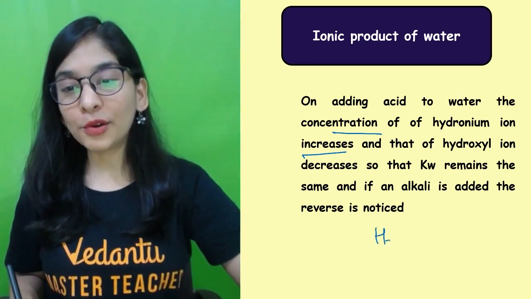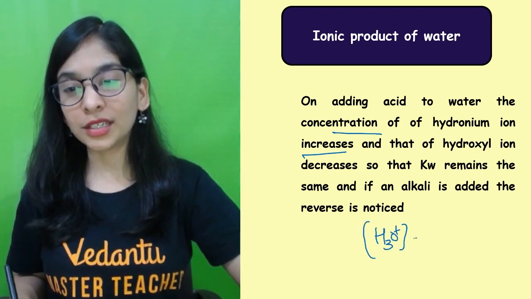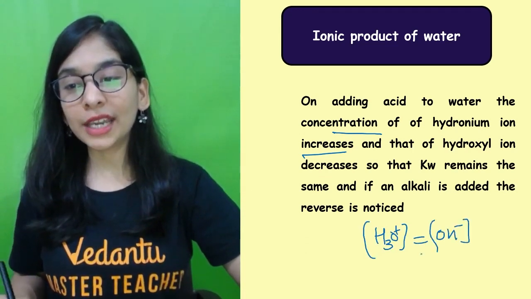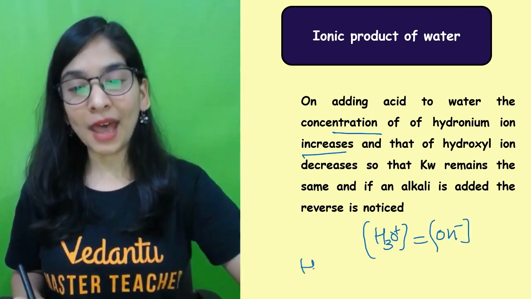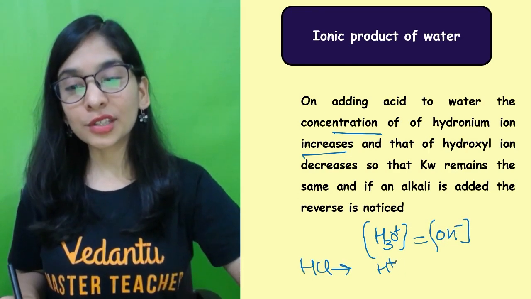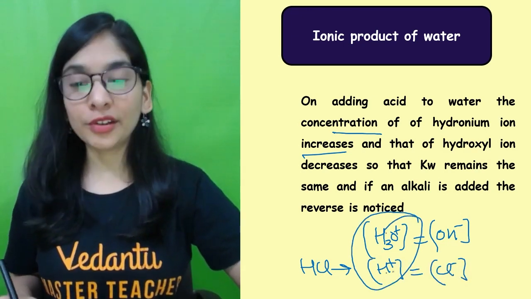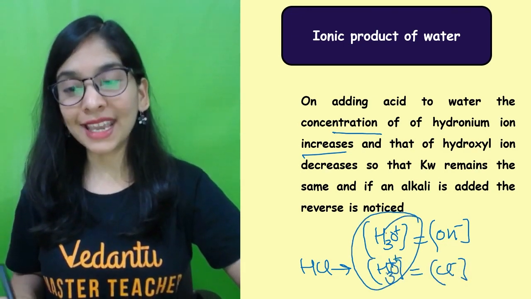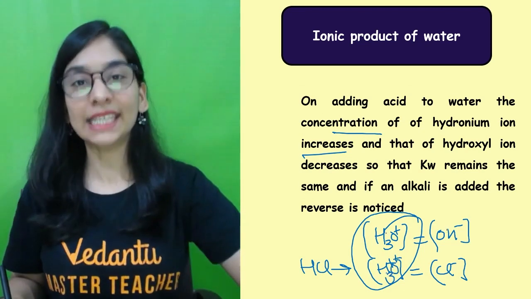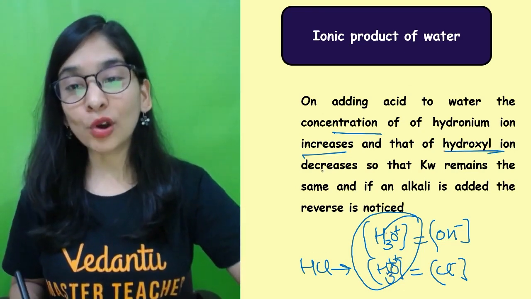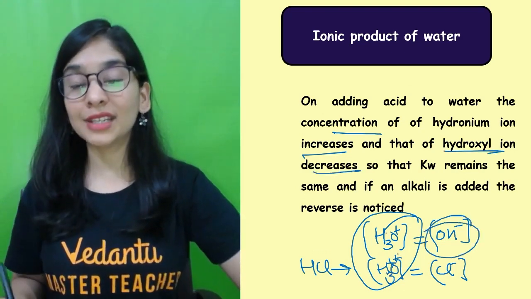I already have hydronium ions in water, equal to OH negative, but the acid, suppose HCl, also dissociates to give H positive and Cl negative. So the overall H ion concentration, which I can also call hydronium ion concentration, increases, and hydroxyl ion concentration is going to decrease.